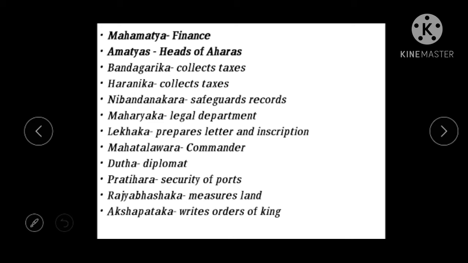Now the next minister is Amatyas. As I said, Amatya is the head of the Aharas. Ahara means a province. We see that the Shatavahana kingdom is divided into many provinces, and provinces were called Aharas, and the head of the Ahara, the head of the province, is called Amatyas. So these are the four important ministers or departments that deal with the Shatavahanas. These are the two hands of the king.